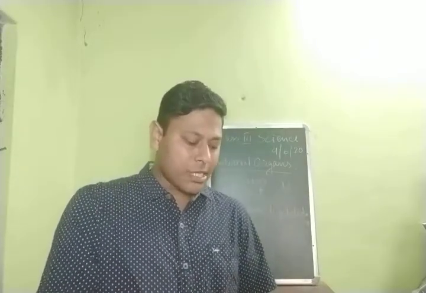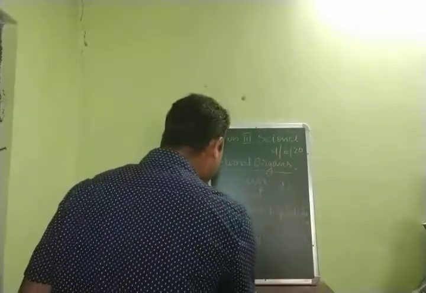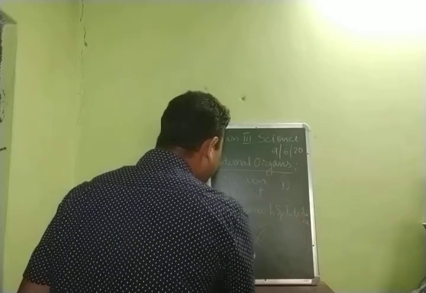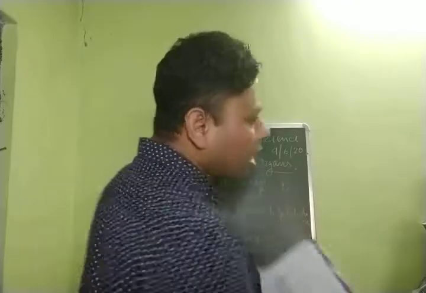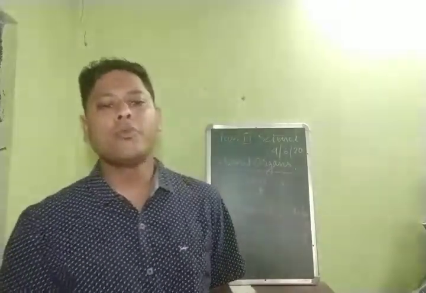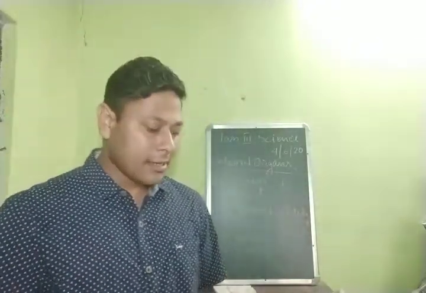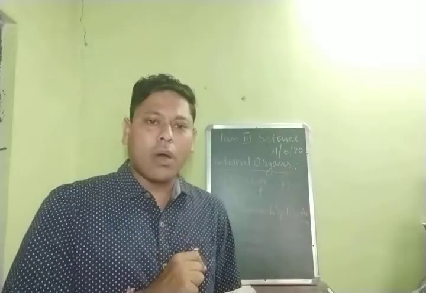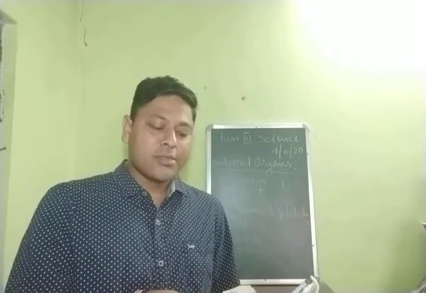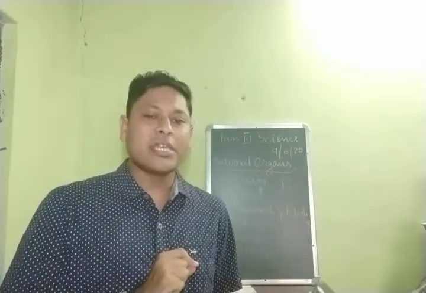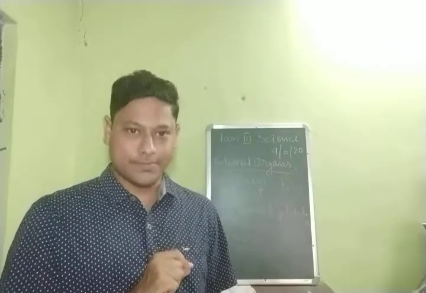Okay. Next we'll talk about bones. The sixth point, which is inside our body or the internal organ, is what? Bones. As we know, without bones, our body would be shapeless. Alright. Now, bones give the shape to our body. Already I have said this to you. Okay. Next, there are 206 bones in our human body, which forms the skeleton.